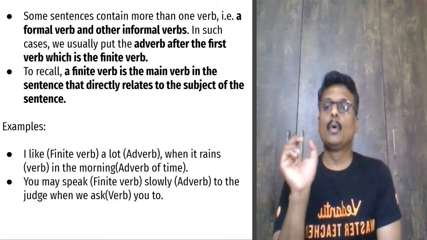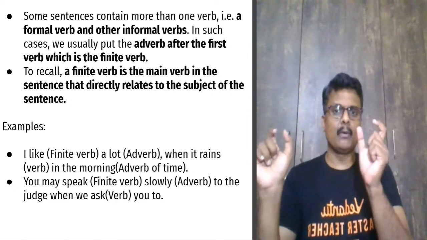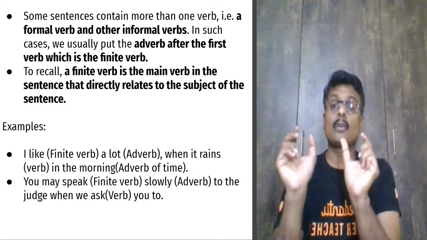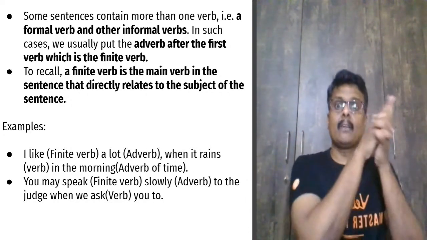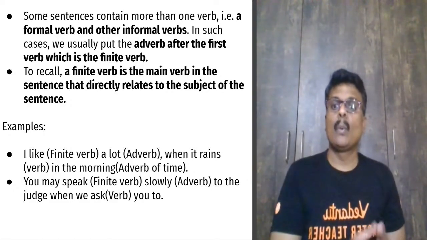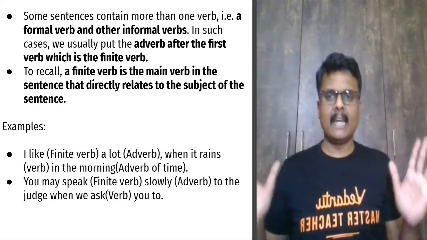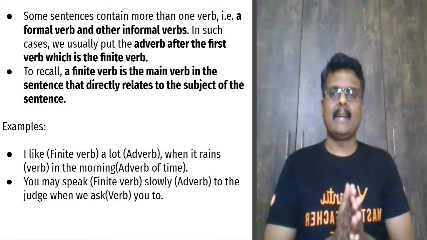Alright. You may speak. So here, speak is a finite verb indicating you, which is the direct subject, right? So that is called a finite verb. Slowly is the adverb. And another verb is coming, which is when we ask you to. So the point is, here the rule is, whenever there is a finite verb, right?